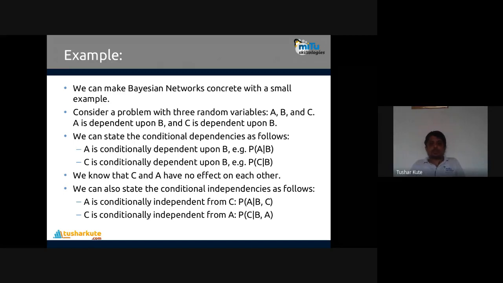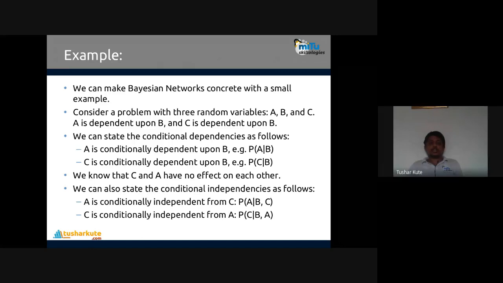See the example. We can make a Bayesian network concrete with a small example. Check it out here. Let's say I'm having three random variables, A, B, and C. Input features that we are having in the data set.